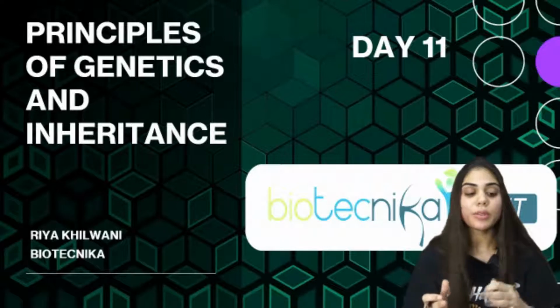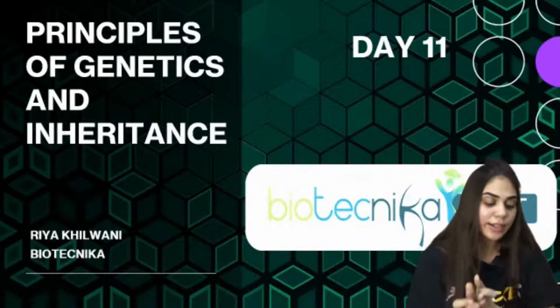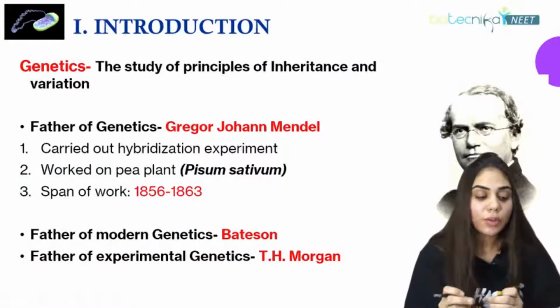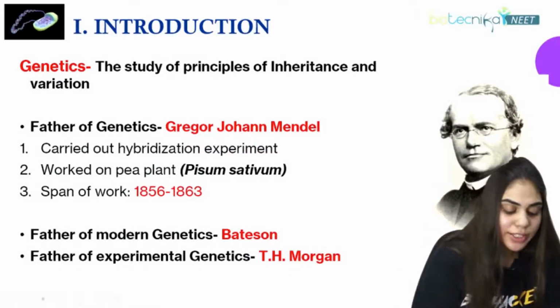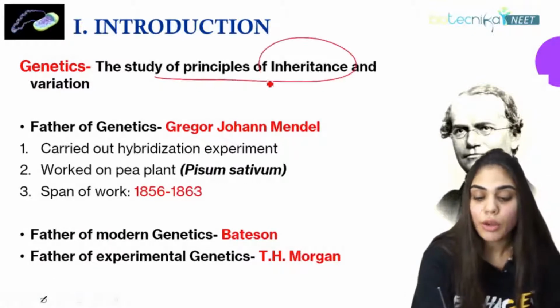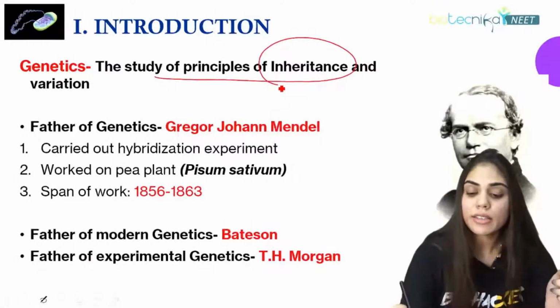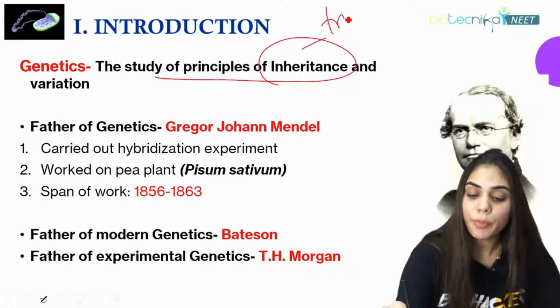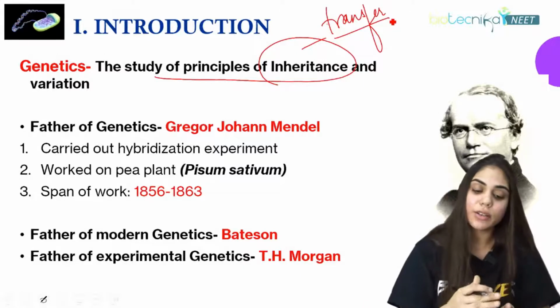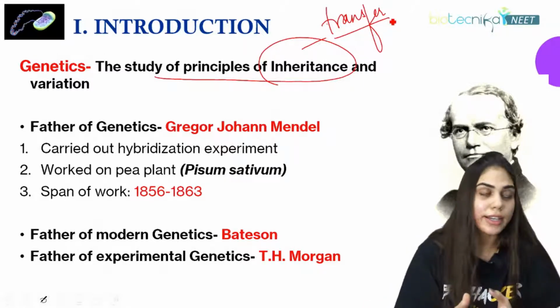So today I'm going to start with what is the principle of genetics and its inheritance. Firstly, it is important to understand what is genetics. Genetics is the study of principles of inheritance. Now, what is inheritance? Inheritance is the transfer of characters from parents to offspring. How the characters are transmitted from one generation to another, this is what is called inheritance.